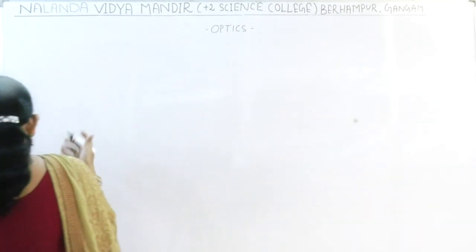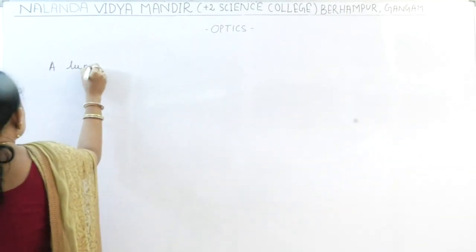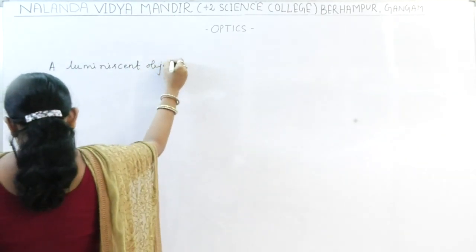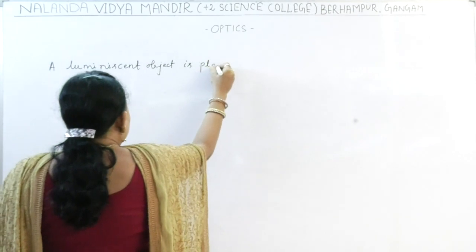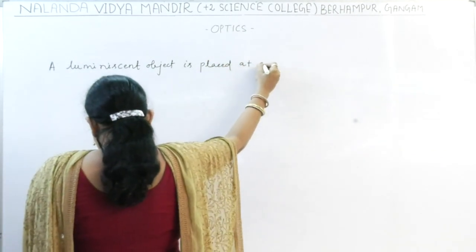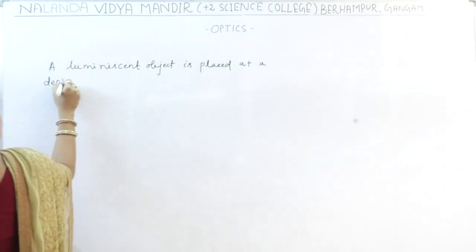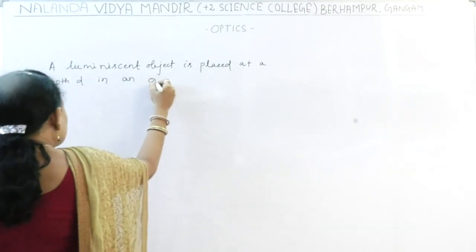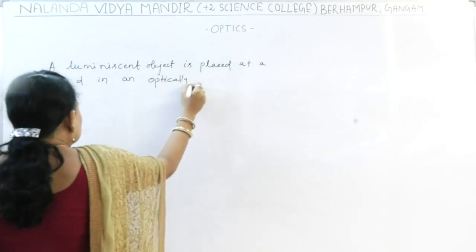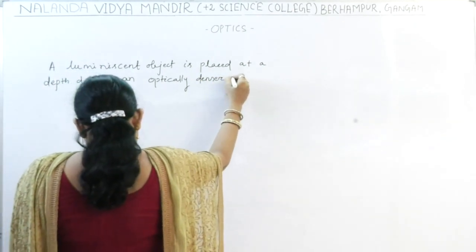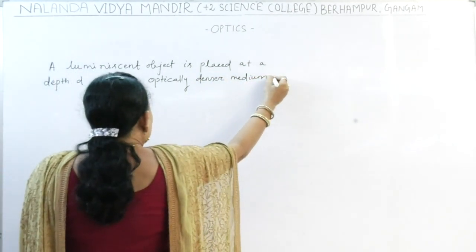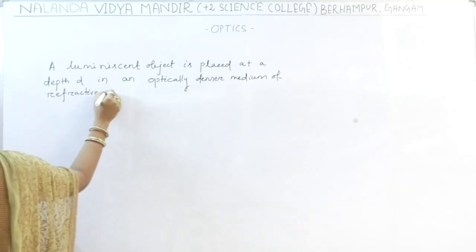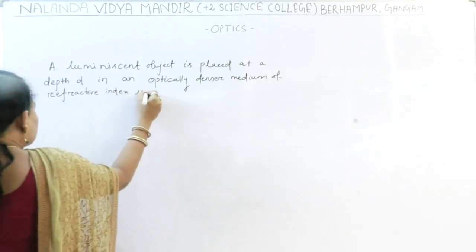A luminescent object is placed at a depth d in an optically denser medium of refractive index mu.